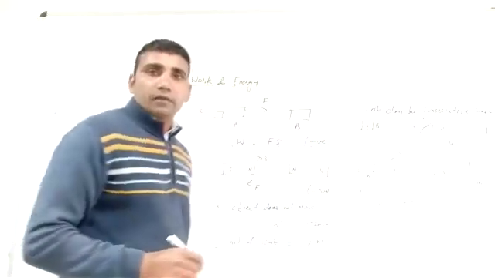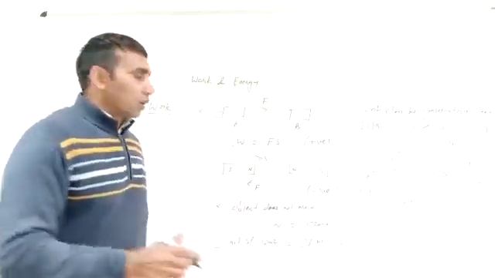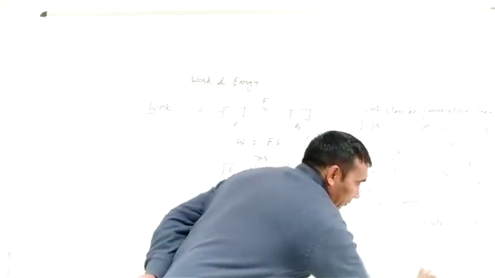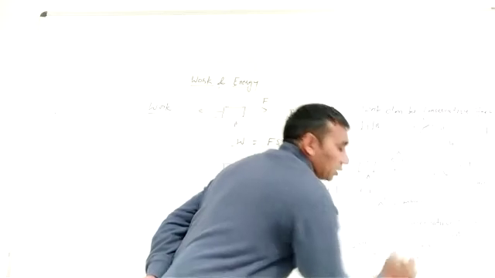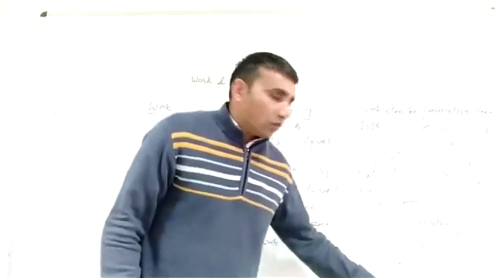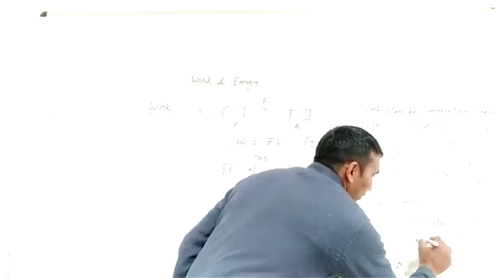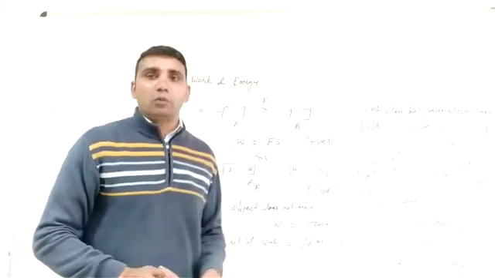And second, work done by non-conservative force depends upon the path between initial and final position. Going from this path, work done is W1, going from B to A, work done is W2. W1 is not equal to W2. That is non-conservative force.